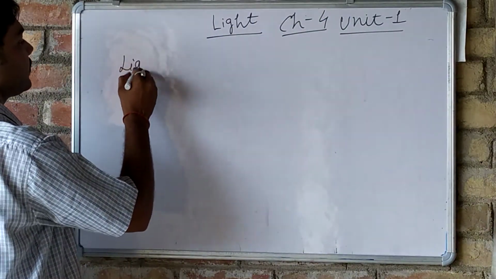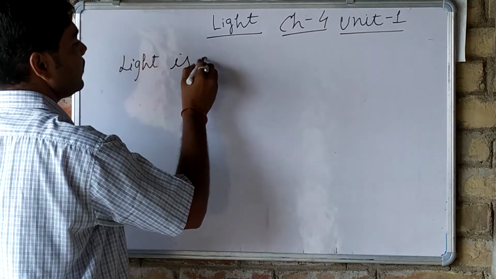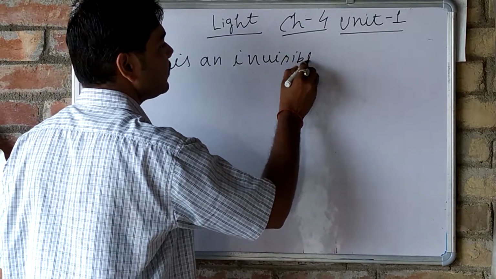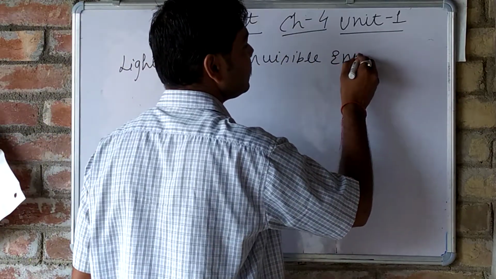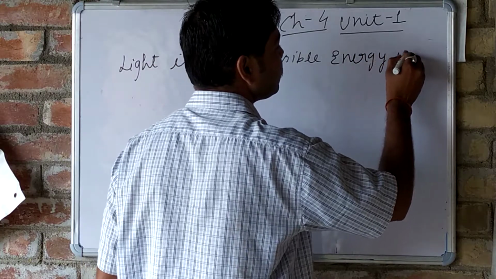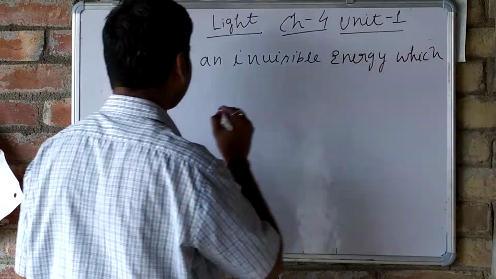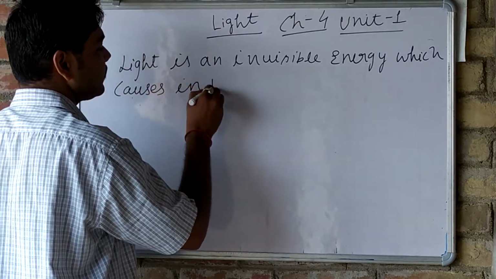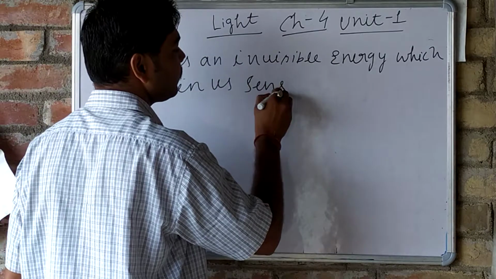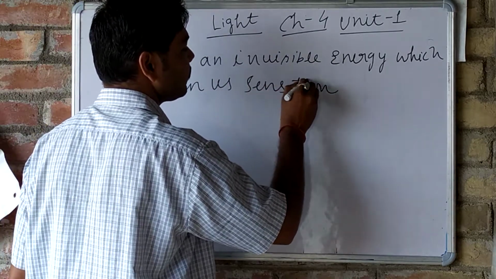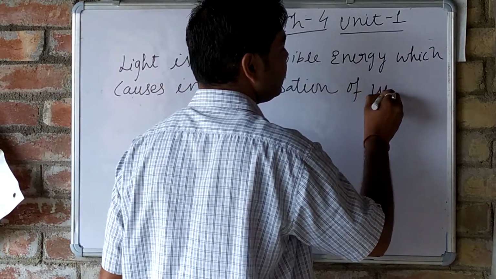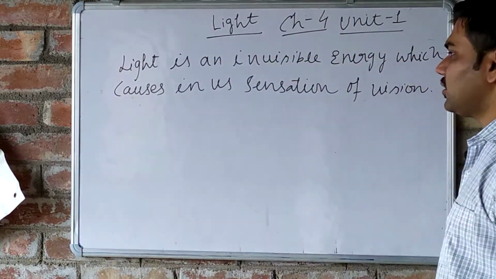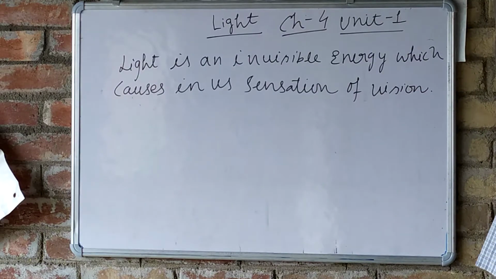Light is an invisible energy which causes in us sensation of vision.